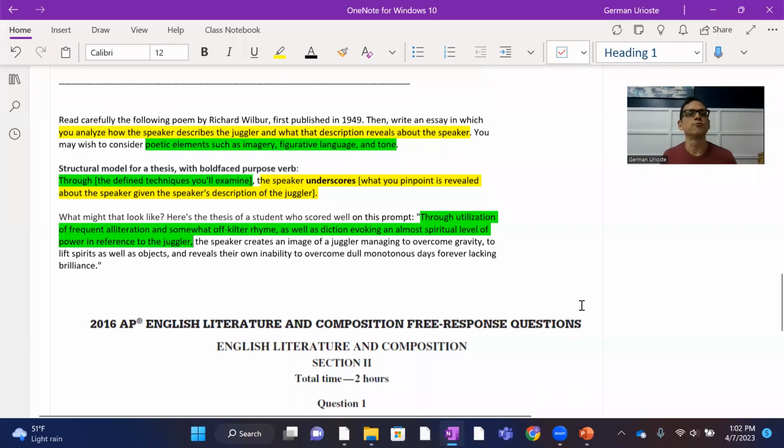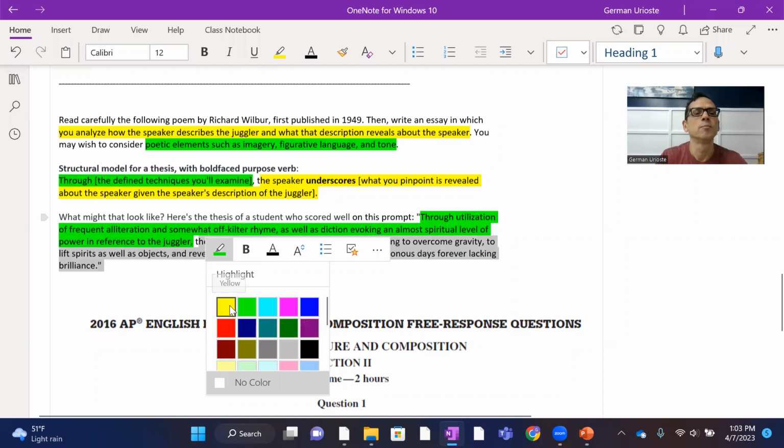Through utilization of frequent alliteration and somewhat off-kilter rhyme, as well as diction evoking an almost spiritual level of power in reference to the juggler, the speaker creates an image of a juggler managing to overcome gravity, to lift spirits as well as objects, and reveals their own inability to overcome dull, monotonous days, forever lacking brilliance. So this is the overall claim, the second half.